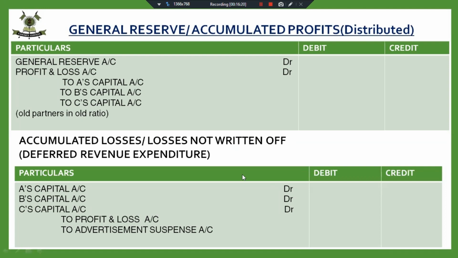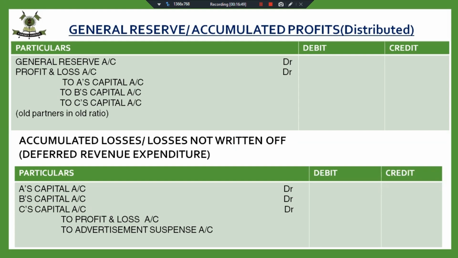These treatments, just note down. Yes, children, note down the points where the difference is there in the accounting treatment. First, there was a difference in the treatment of valued goodwill. Fine. First point of difference was there. In the treatment of general reserves, accumulated profits, there is no difference. We used to distribute it in old profit sharing ratio. Here also we are doing the same thing.